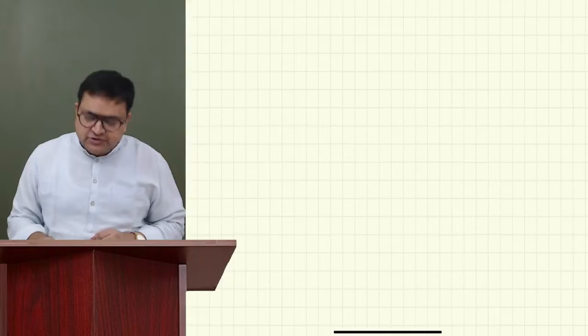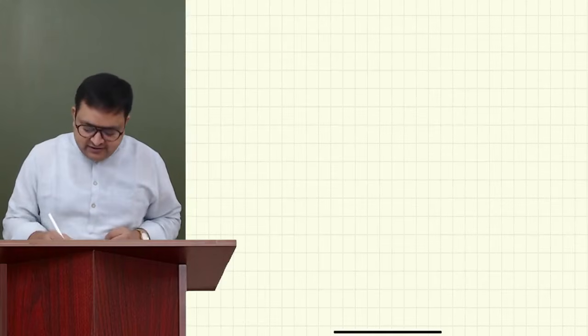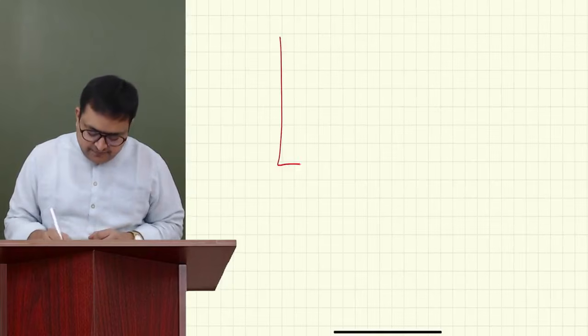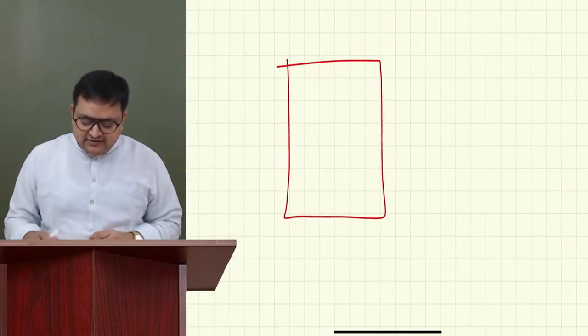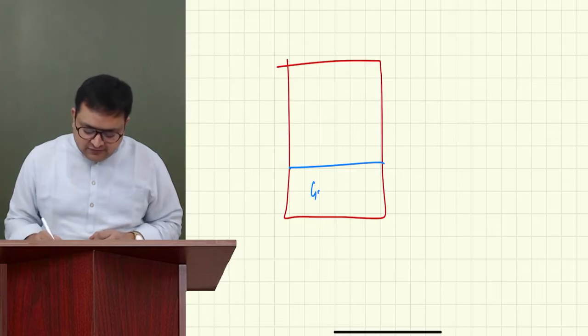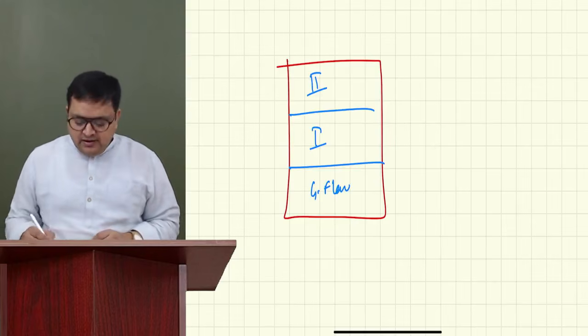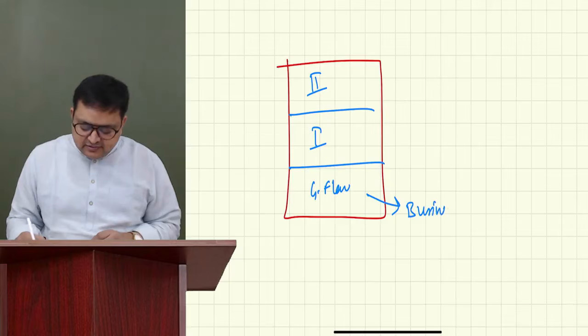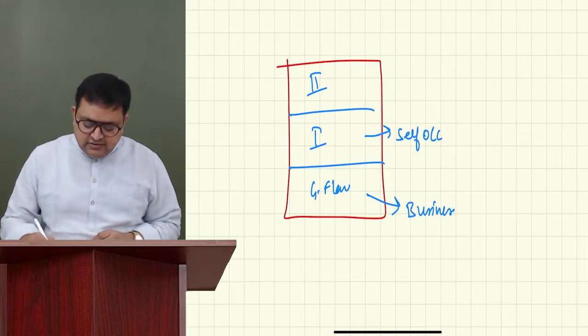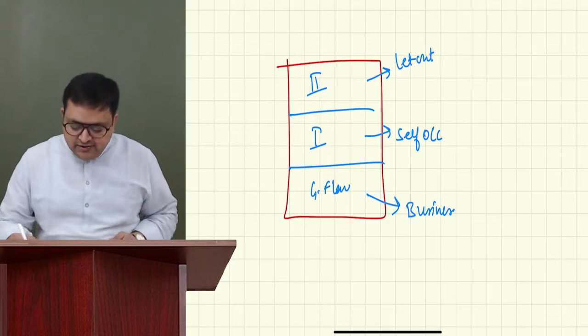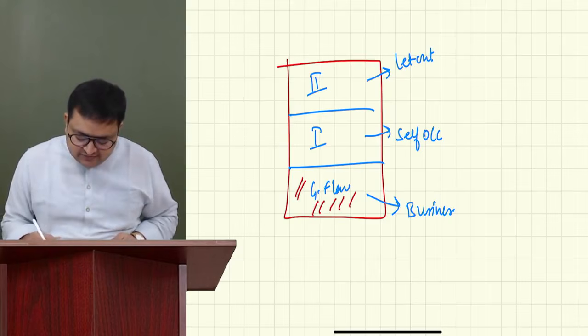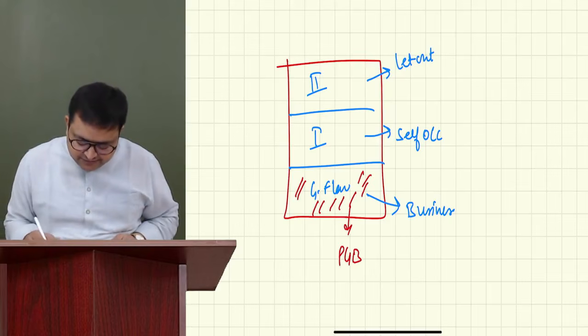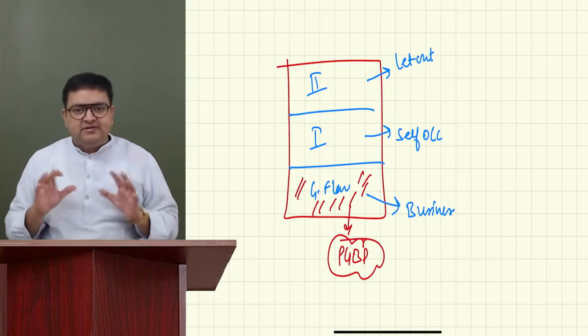Guys, there are some questions in house property where you have different units. Let's say this is a house. This is the ground floor of the house, this is the first floor, this is the second floor. Let's say the ground floor is used for business, the first floor is self-occupied, and the second floor is let out. First of all, what is used for business is not house property, it is PGBP. Whatever is used for business, it is PGBP.